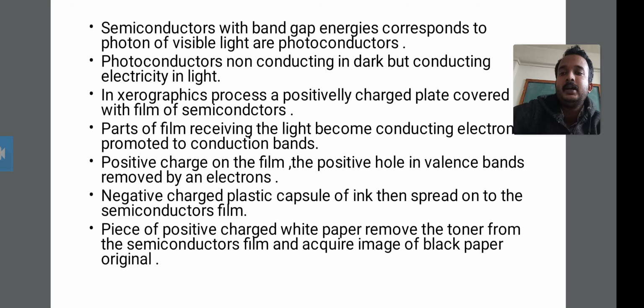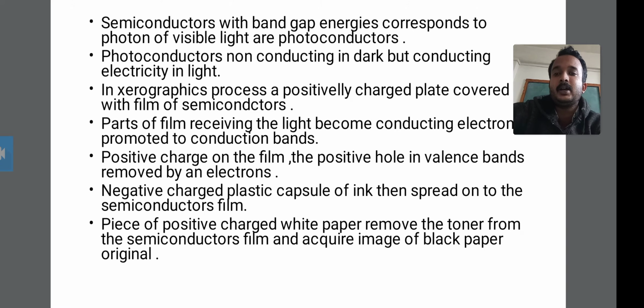In the xerographic process, a positively charged plate is covered with a film of semiconductor.